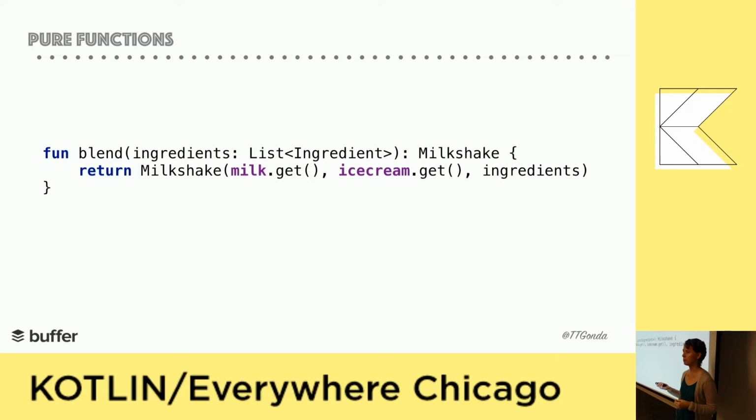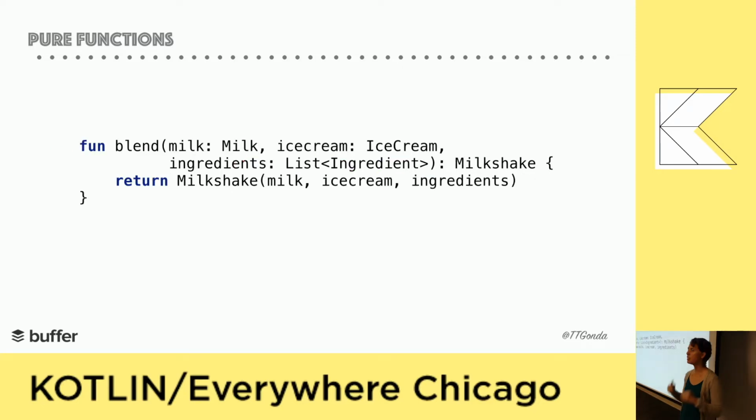So let's turn it into a pure function. Now everything that's required is passed into the function, so there's no reliance on outside variables. We can be more confident that this function will give us the result that we expect. There's no way some other part of the code is going to switch something out on us, giving us a different result than what we were thinking of.